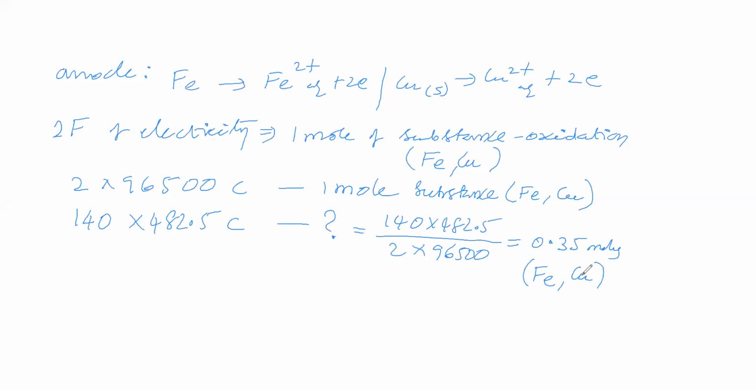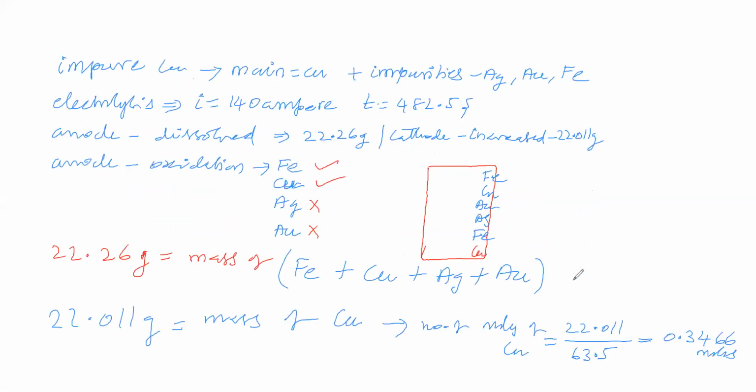At the anode, 0.35 moles undergo oxidation, while at the cathode, 0.3466 moles undergo reduction.